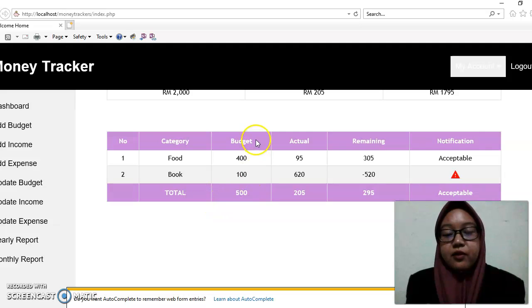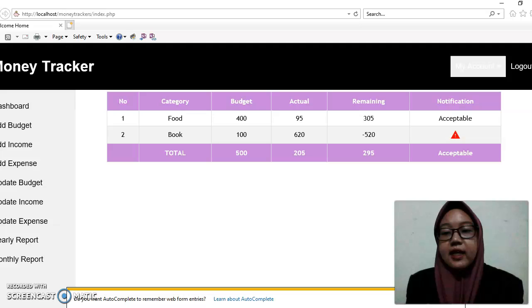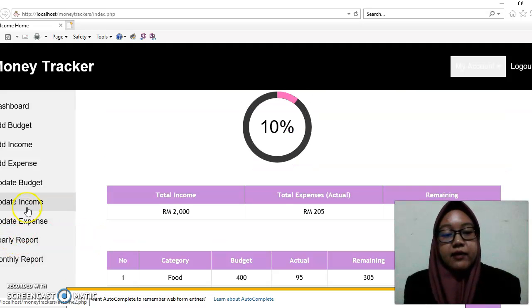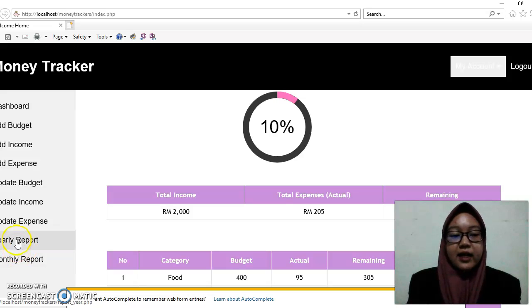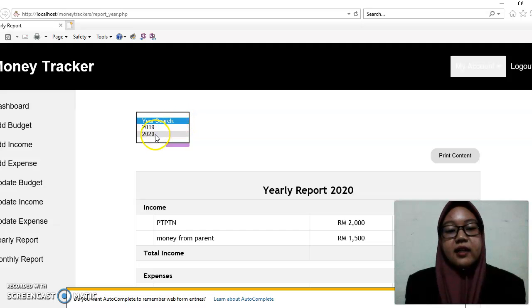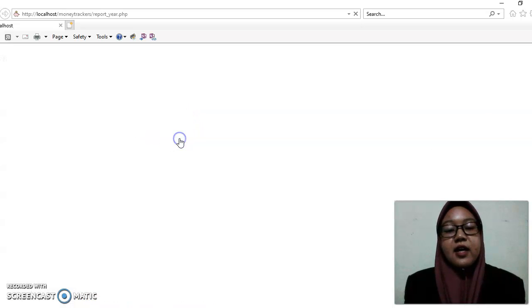I also put down the totals for the budget, the actuals, and the remaining. So overall it is acceptable. For now we can view the report. For the report I come out with two, the yearly and the monthly report. Normally people only view the yearly or the monthly, right? So we come out with the yearly first. Of course, we just key in data only for this year, 2020. So we go.